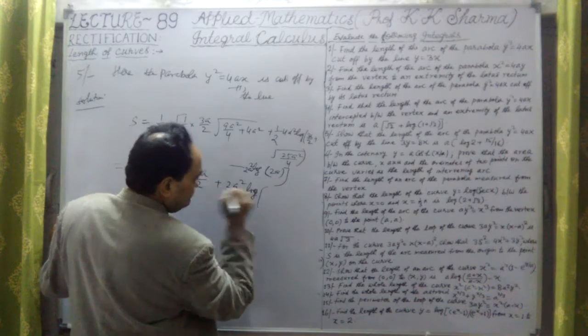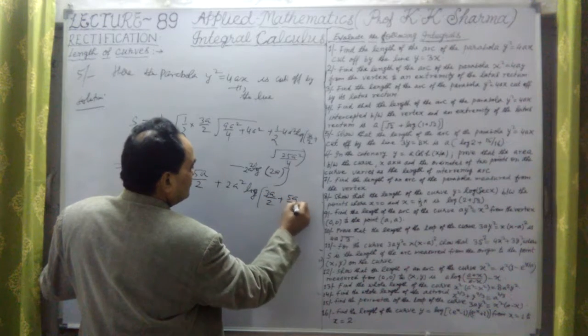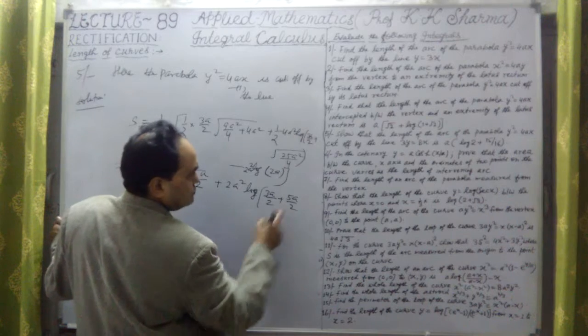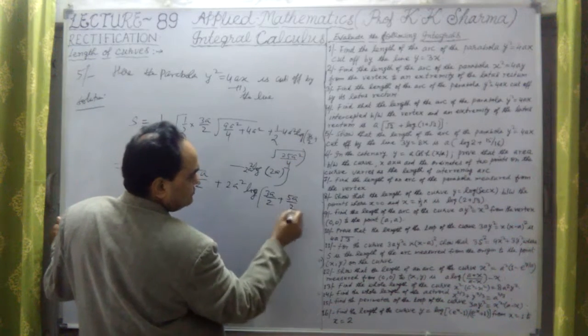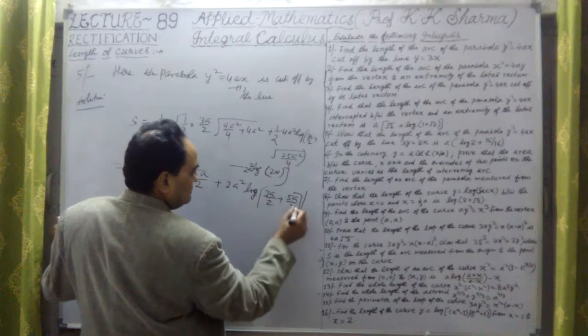Log m is here 3a upon 2 plus 5a upon 2, because the square root of this is 5a upon 2, divided by 2a.